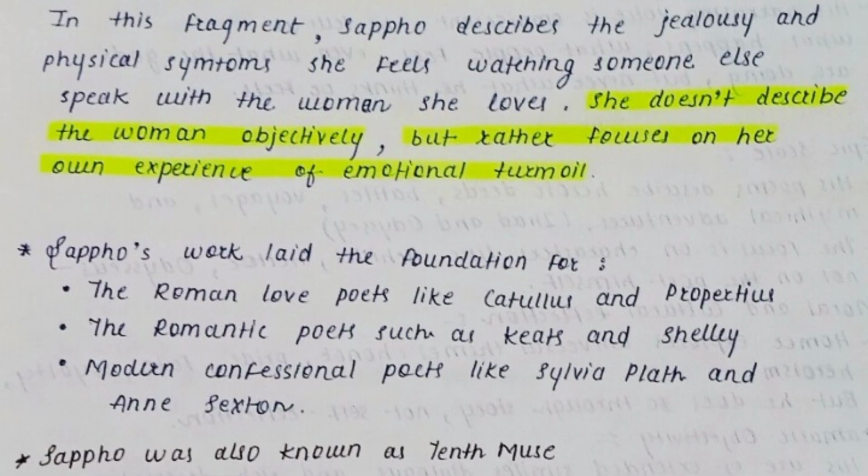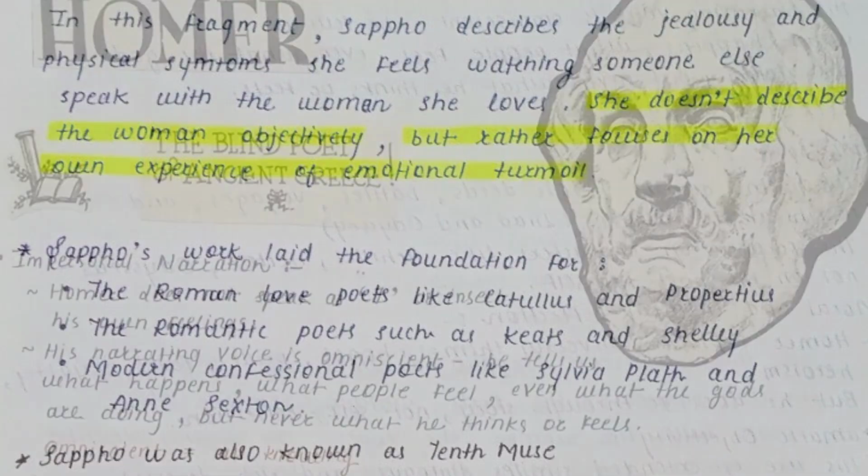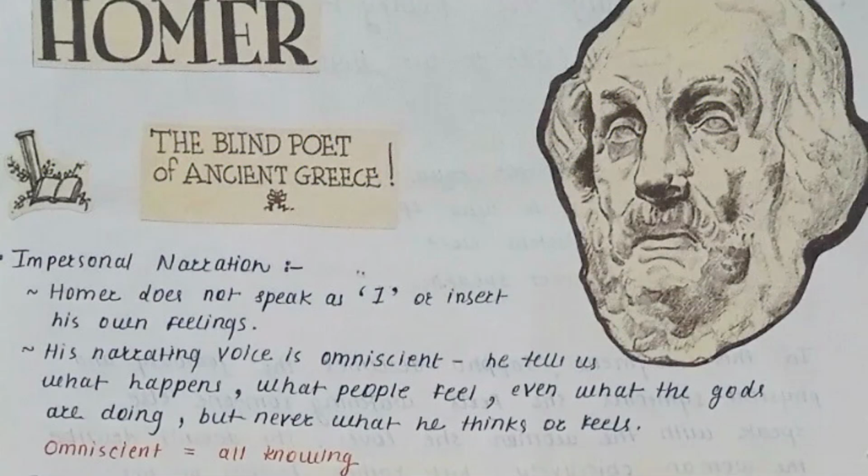Homer. Homer is known as the blind poet of ancient Greece. 1. Impersonal narration. Homer does not speak as I or insert his own feelings. His narrative voice is omniscient. He tells us what happens, what people feel, even what the gods are doing, but never what he himself thinks or feels.